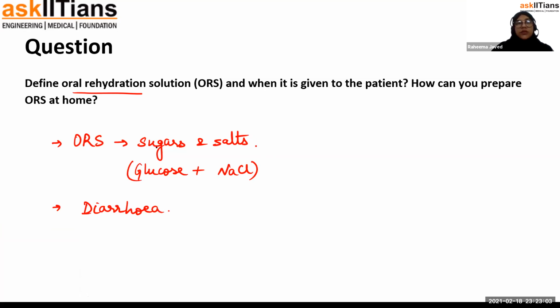Okay, so like I told you, during diarrhea a lot of water is expelled out. It is basically lost through the feces. Okay, so with the oral rehydration solution, the lost water can be recovered very easily. Okay, and yes, it is possible to prepare ORS at home. You have to just take a glass of water. You have to put 1 by 4 teaspoon of salt and sugar, mix it properly, and you can drink. And it can help you even during hot days when you come back from school or after playing a sport. Okay,